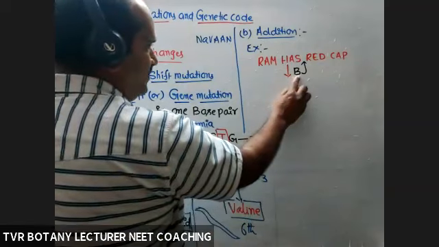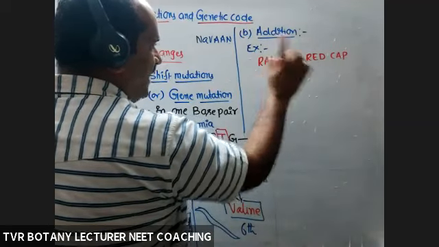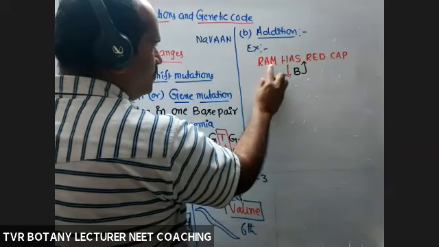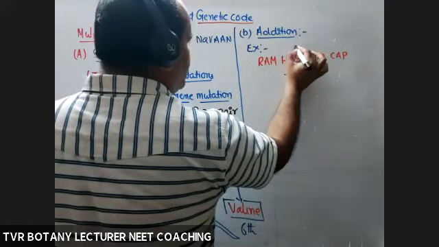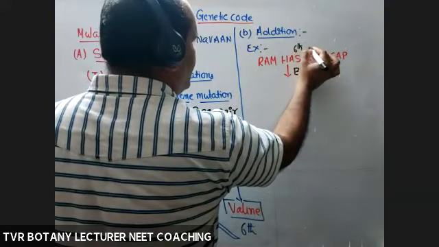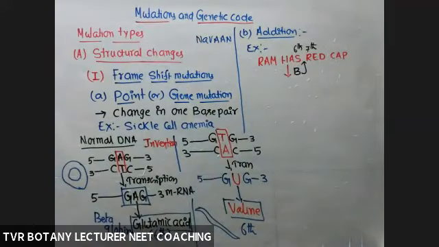So the addition is in between the second codon and the third codon, and in between nucleotides 1, 2, 3, 4, 5, 6, so between the sixth nucleotide and the seventh nucleotide. This is very, very important.